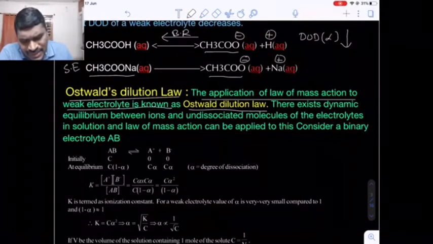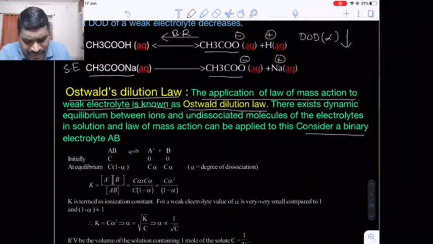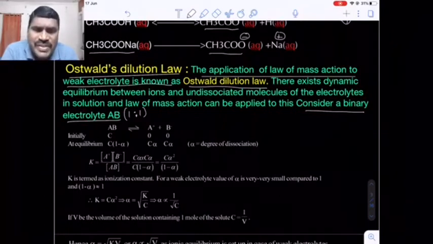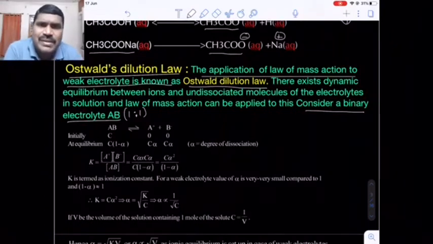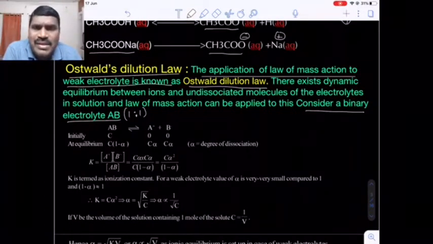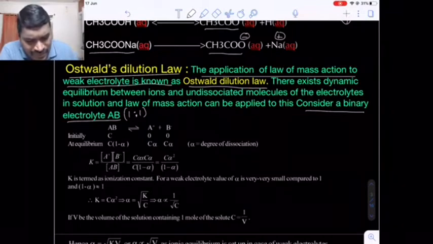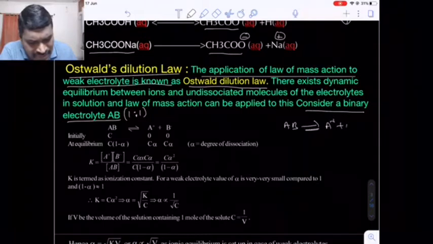Now here, let's suppose we are considering one binary electrolyte. That means the electrolyte containing only one cation and one anion, that is 1:1 molar ratio. Now here we have AB electrolyte which dissociates into A plus and B minus. We know in the last chapter, chemical equilibrium, how to calculate the concentration at equilibrium.